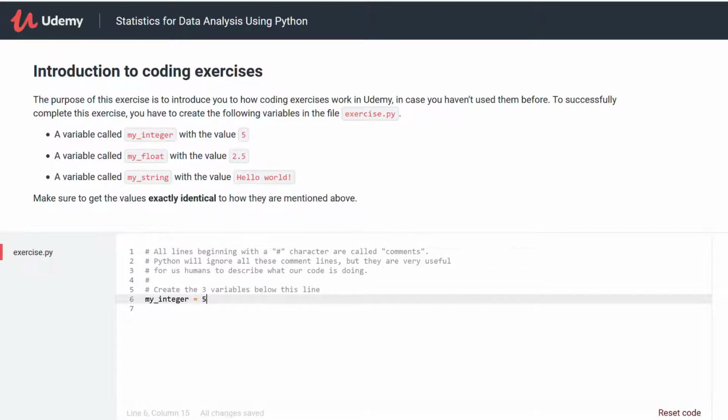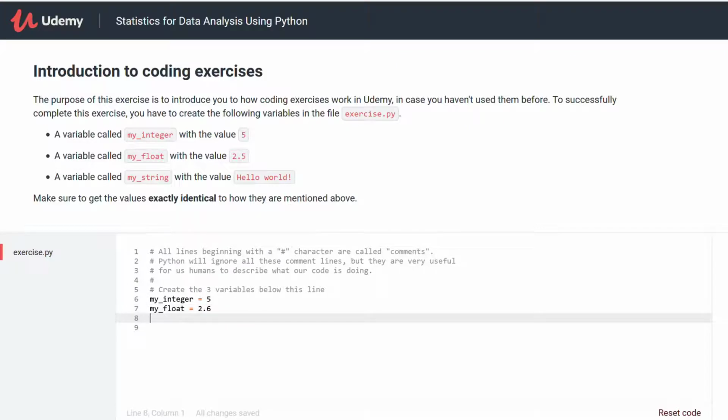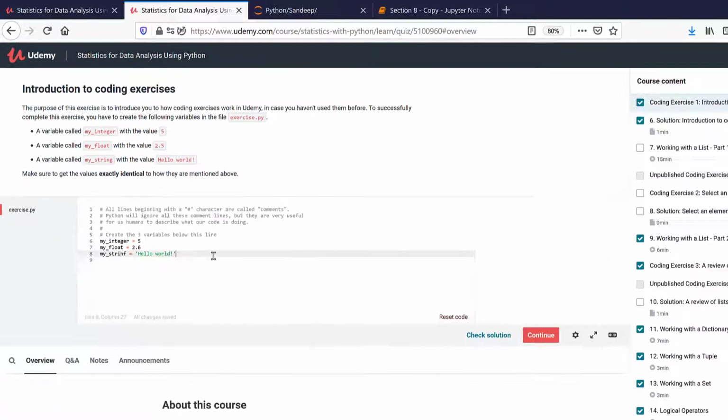My second instruction is to create a variable my_float. So my_float, and the value of this is 2.5. Let's say that by mistake I make it 2.6. This is something which I am doing deliberately. And my third variable is my_string, and my_string is equal to, and here I need to put this value which is hello world. I might put in a single quote or double quote, hello world and exclamation mark, and that's it. Another mistake which I have made here is in the name of the variable: instead of G I have put F here. So I have made 2 mistakes here.